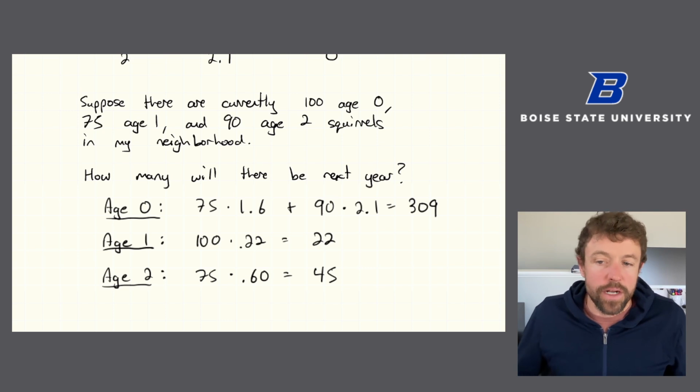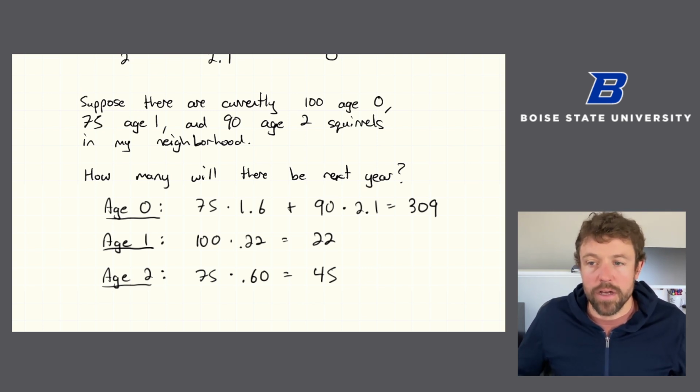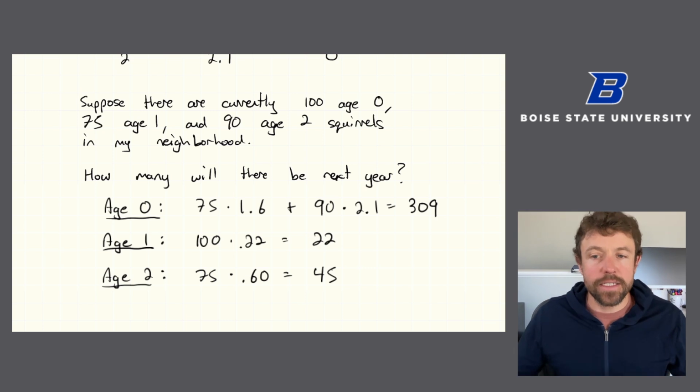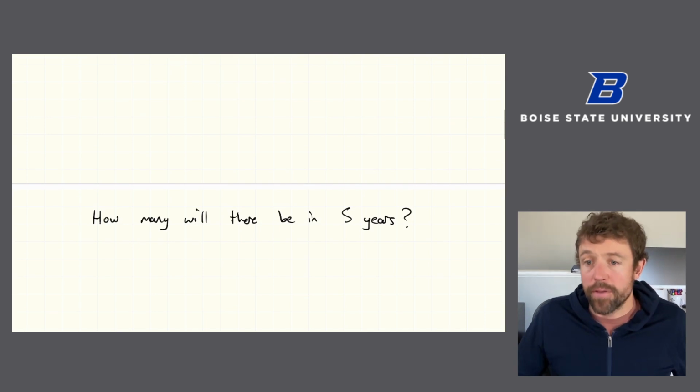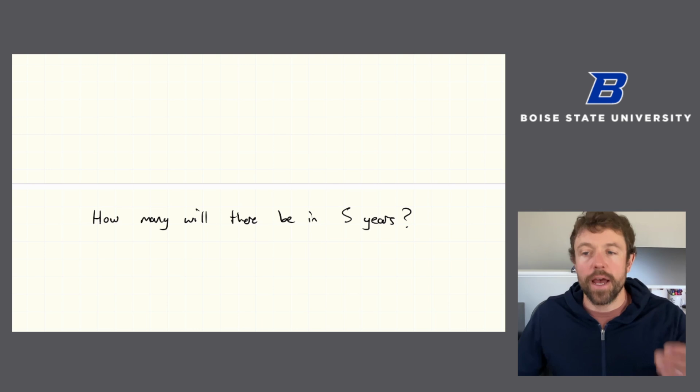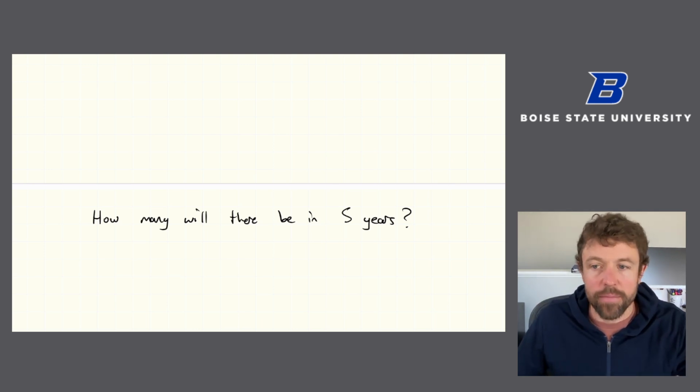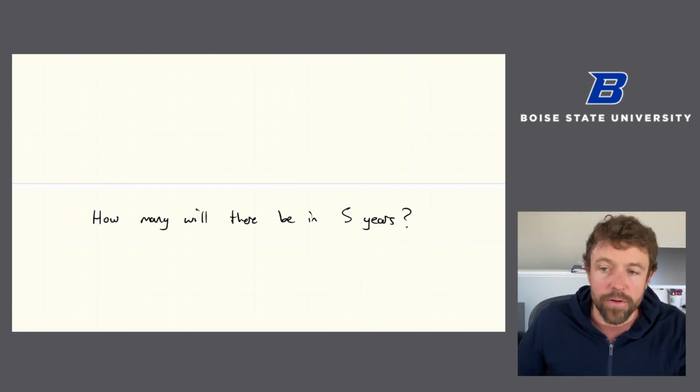Now, if you've watched the video on Markov chains, this should look pretty familiar. To be clear, this is not a Markov chain problem, and I'll talk more about that. But these sorts of calculations, as you've worked through this linear algebra course, you start to get this feeling, wait, I could probably model this with a matrix. And there's lots of reasons that we'll want to model it with a matrix, one of which is that my next question is, how many will there be in 5 years? And I don't want to have to just do this calculation iteratively by hand.